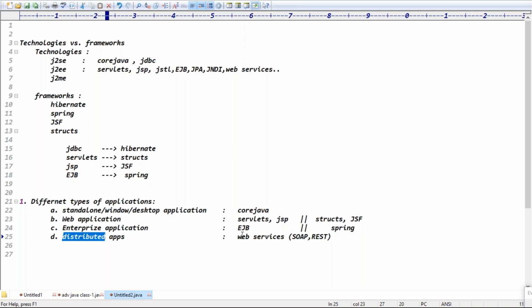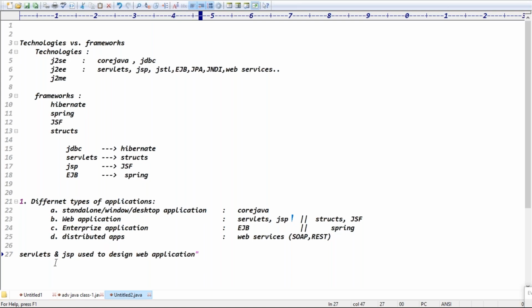And for distributed applications, we have web services, guys. There are two kinds: SOAP services and REST services, right? Exactly. So finally, we decided your advanced Java means we'll discuss Servlets and JSP, right? What are Servlets and JSP, guys? Servlets and JSPs are used to design which applications? Web applications, right? Exactly. So finally, we decided for the next two months, we are going